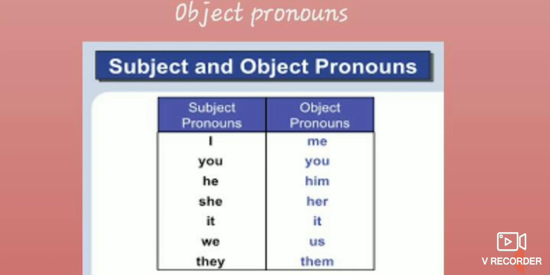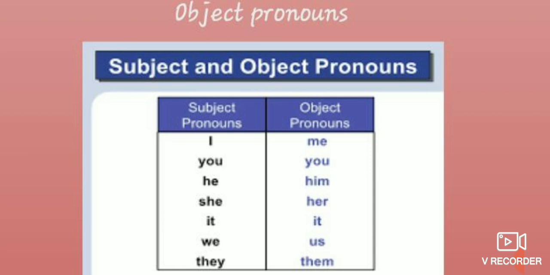Okay, how to find out the object? It comes after a verb. So after a verb, check it out. You ask a question: I like whom? I like what? If you get an answer for any one of these, then you have to understand that it is an object. We have also studied that in previous classes.